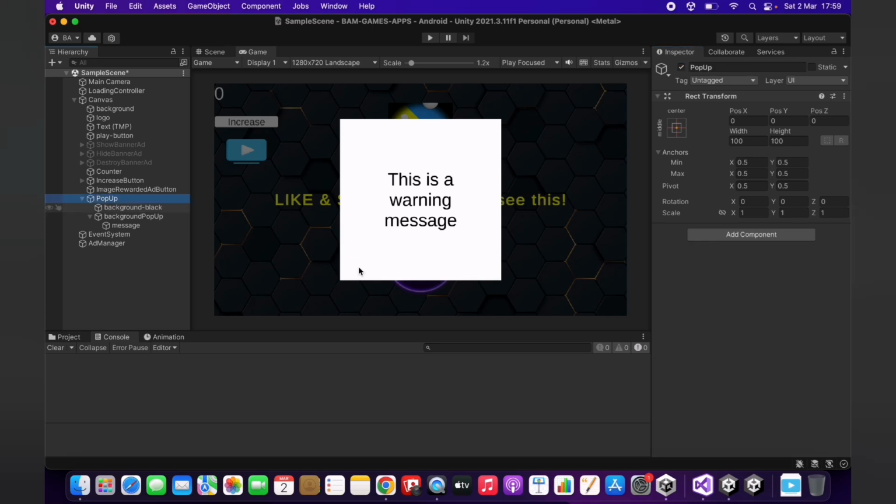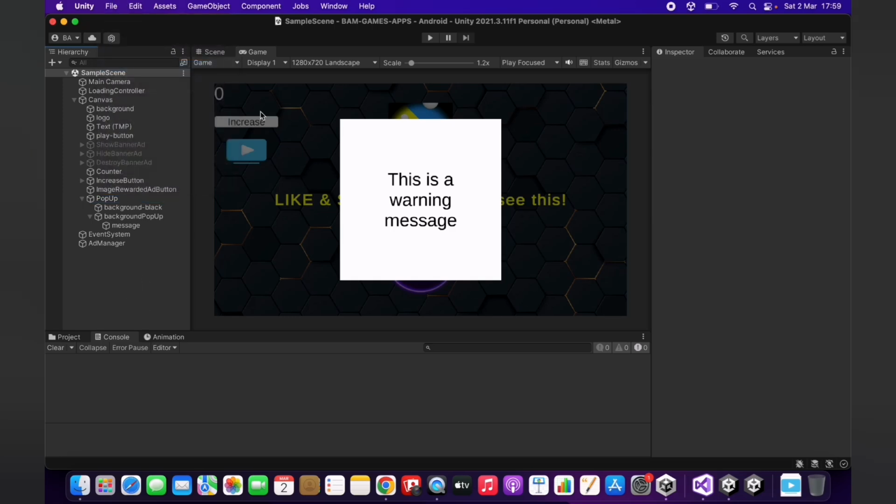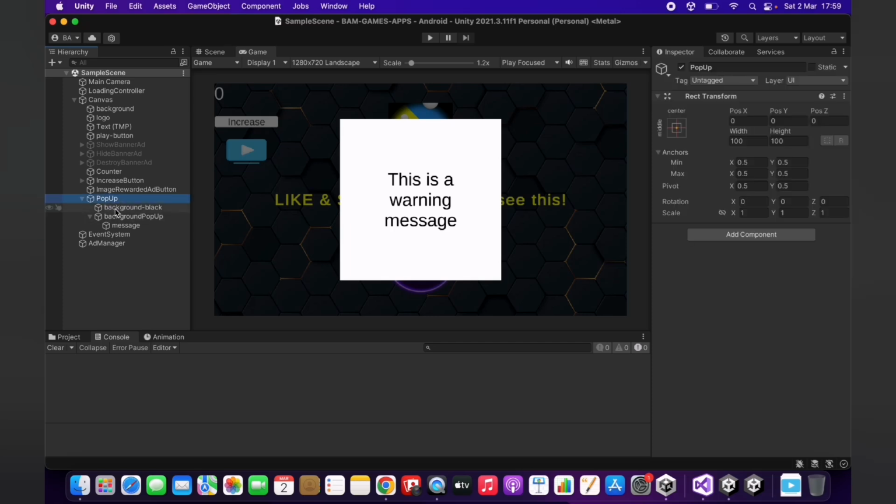Perfect. So why am I doing it in this way? On the one side, I have already explained why this black background with a bit of transparency. But on the other side, I am including everything inside this empty object so that I can easily show and hide all these UI elements at once.